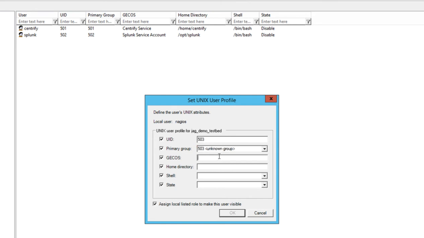In this example, we're creating a Nagios service account and defining its Unix profile, and then we're setting its state to enabled. We can also automatically add a Centrify role assignment, making this account visible to all computers that are members of this zone, so that later any new computer added to the zone will automatically be provisioned with this local account.